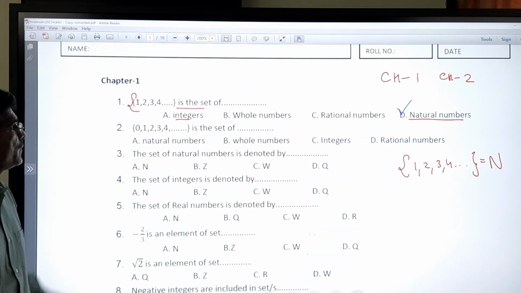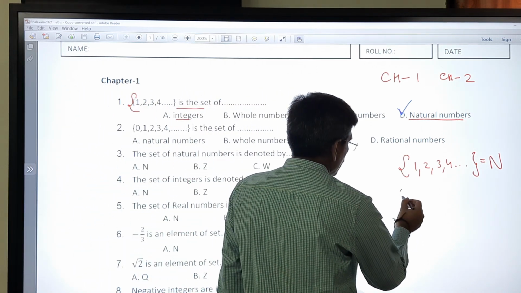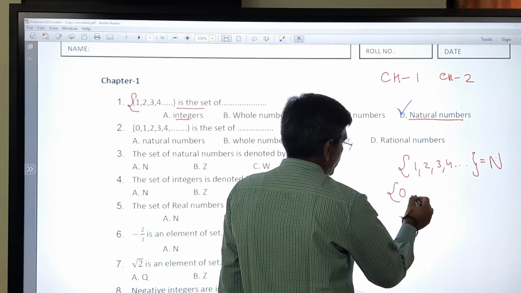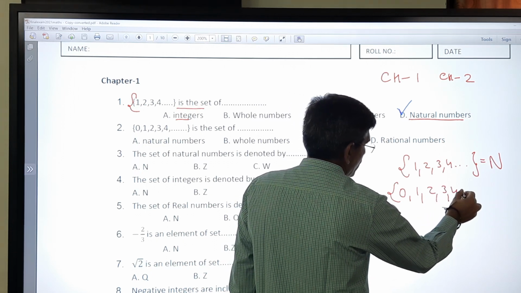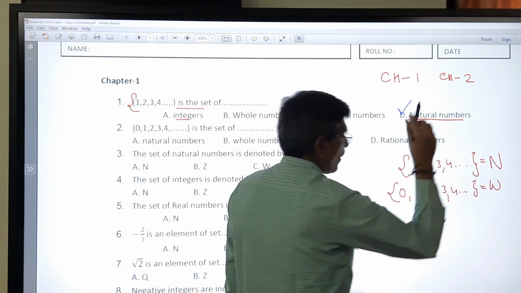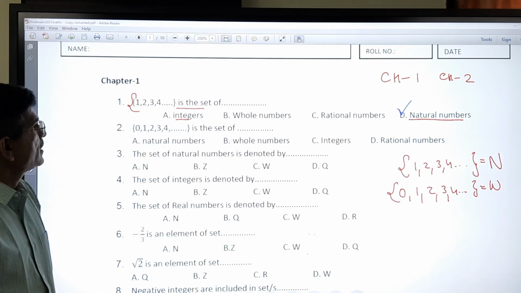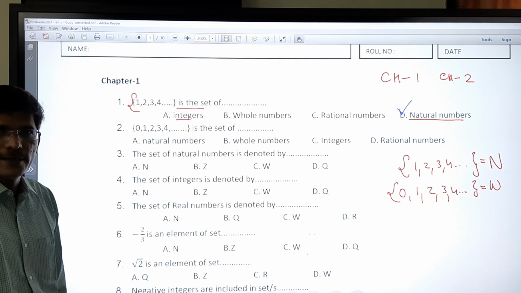Now question number 2. If 0 is added, then it is converted into whole number, and its symbol is W. The 4 options are: natural number, whole number, integer and rational number.